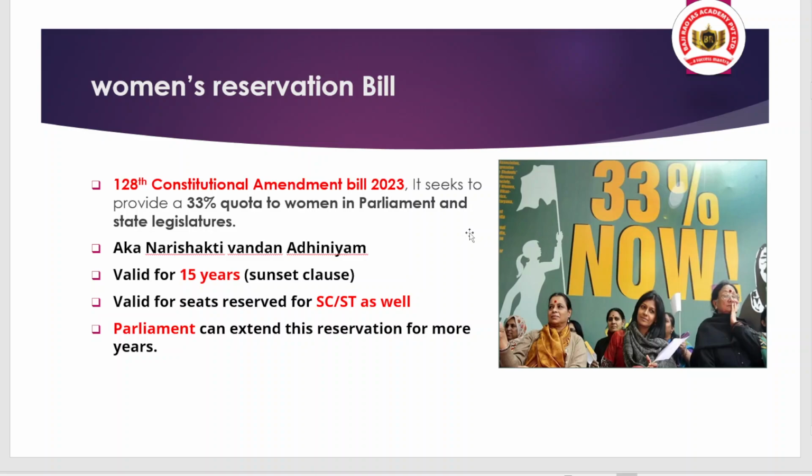But when we talk about women's representation in the political scenario, it is less than 15%, specifically in the Lok Sabha seats. That means the representation is very low,